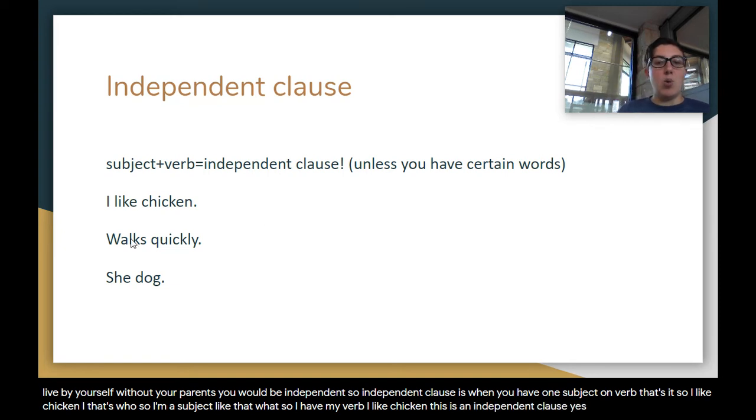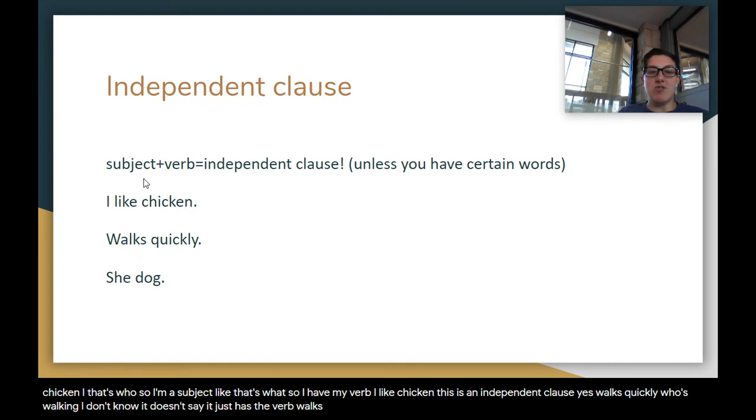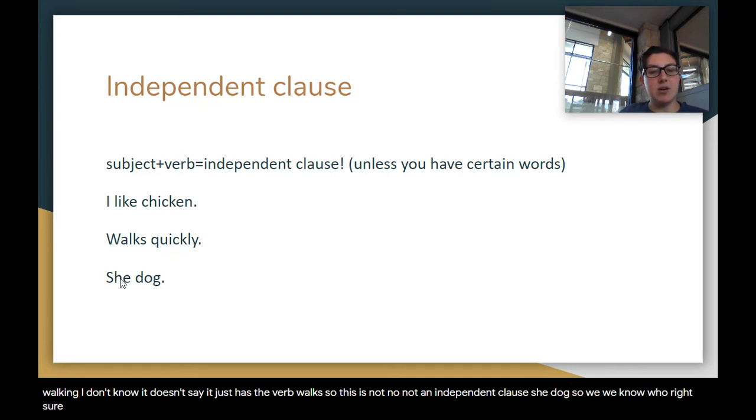Walks quickly. Who's walking? I don't know. It doesn't say. It just has the verb walks. So this is not an independent clause. She, dog. So we know who, right? She. What is she doing? I don't know. So this is not an independent clause. Okay?